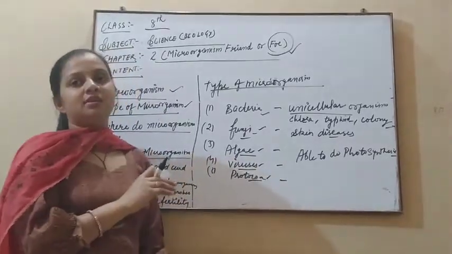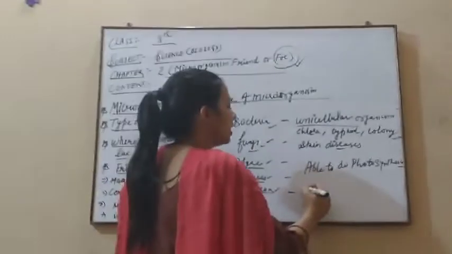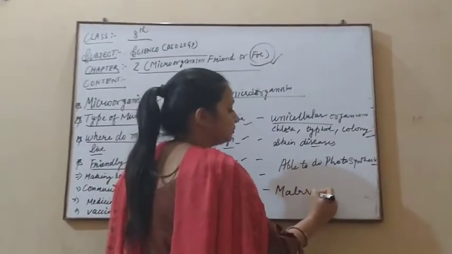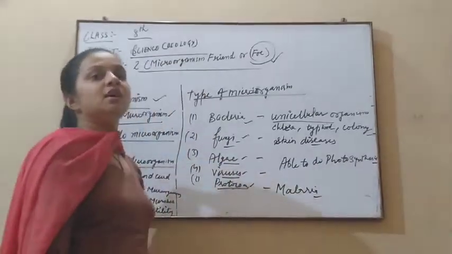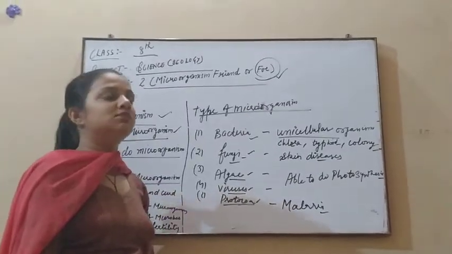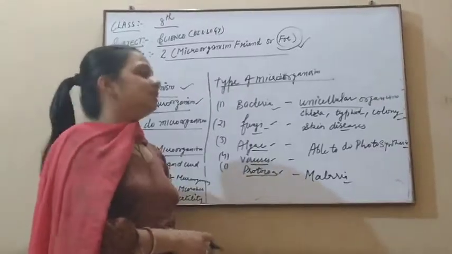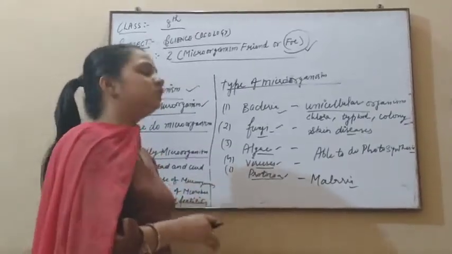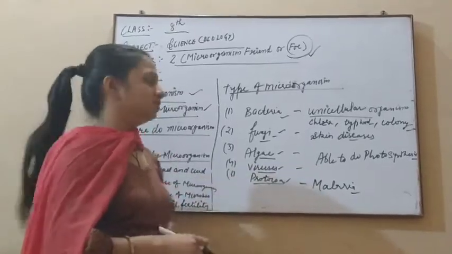So that is about viruses. After viruses, what comes? Protozoa. Protozoa create many diseases like malaria. Malaria is caused by protozoa. Malaria is spread by mosquitoes. This mosquito disease is transferred from one organism to another organism and makes our body a host also. So that is a protozoa disease.